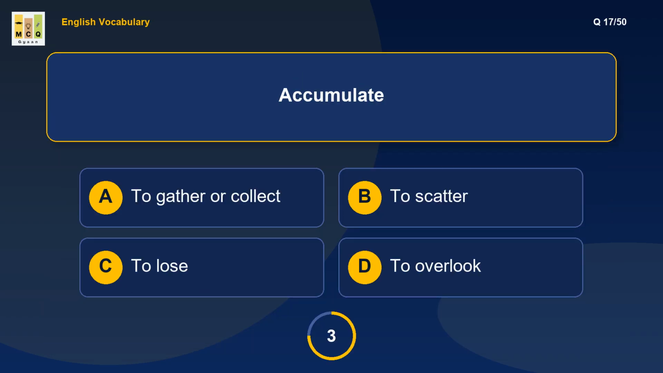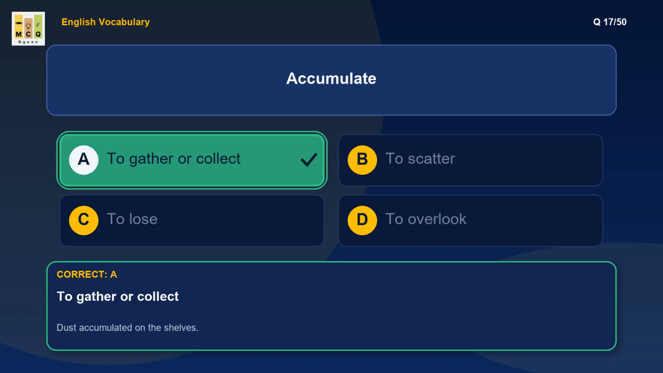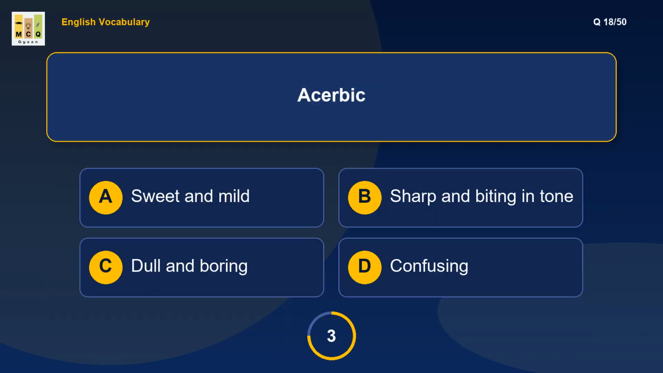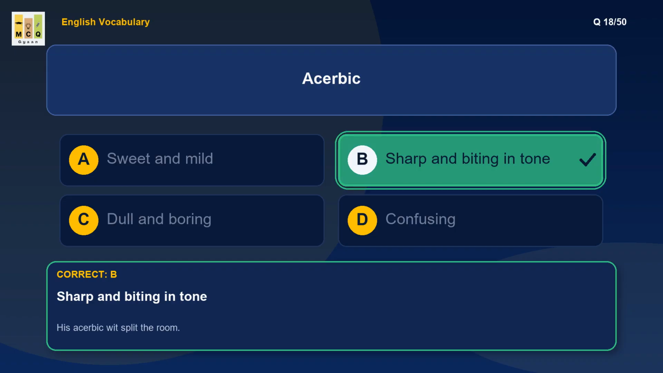What is the meaning of accumulate? Accumulate means collect over time. Example: dust accumulated on the shelves. What is the meaning of acerbic? Acerbic means sharply critical or sour. Example: his acerbic wit split the room.